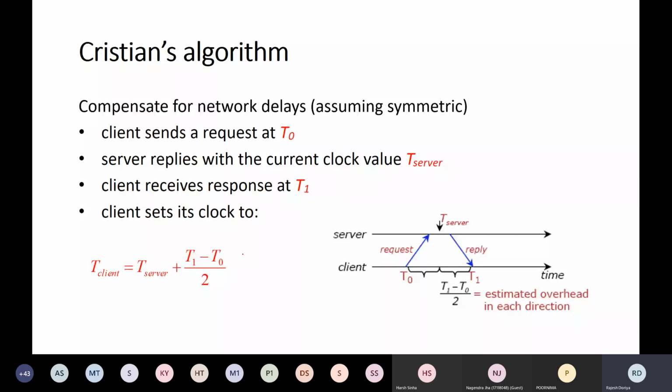This is actually your RTT divided by 2. This term particularly.